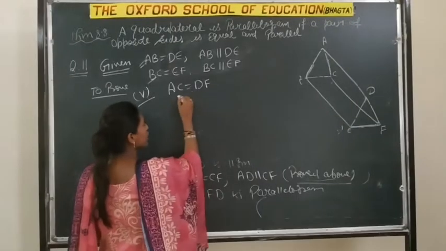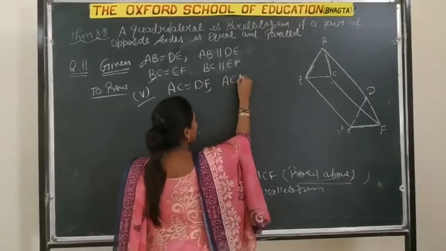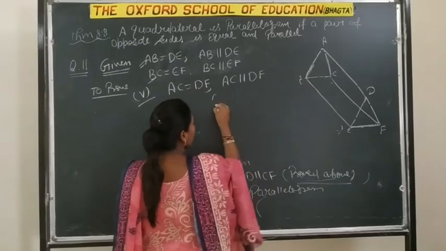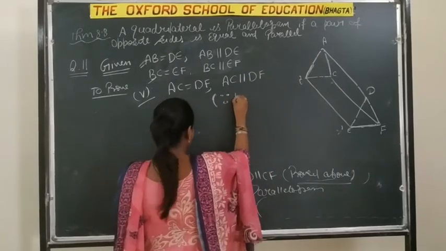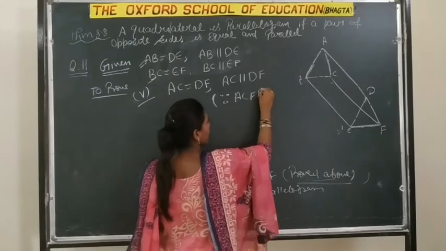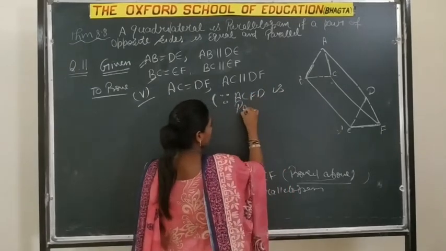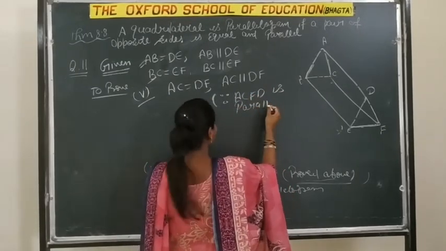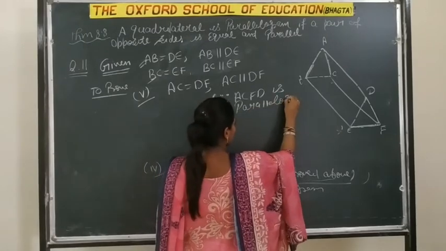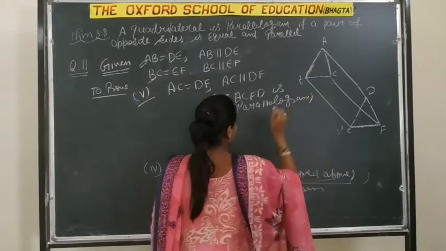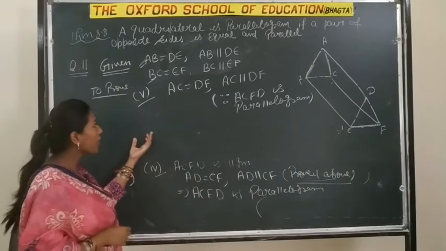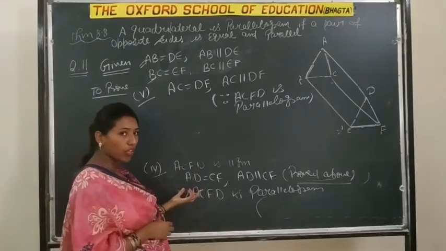So AC is equal to DF and AC parallel to DF because ACFD is a parallelogram, which we proved in the fourth part. So how easy to prove all the parts. Now come to the sixth part.